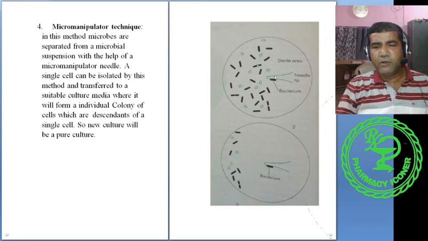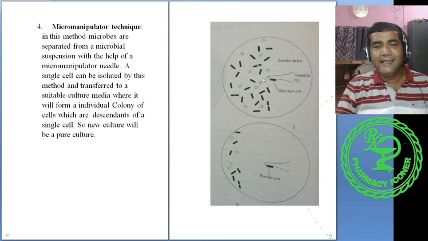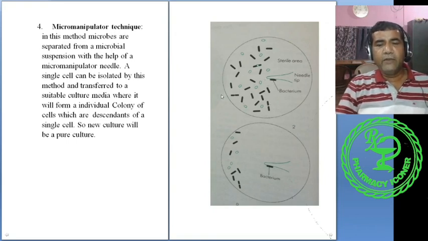This microorganism we want to pick. Take the needle there and apply suction. So it will enter. After taking it out, put it into the culture media where the collected microorganism will grow, and all the cells will be from a single cell. This is more accurate, more pure. This technique is generally used in tissue culture. However, some microbiological work also uses this technique.